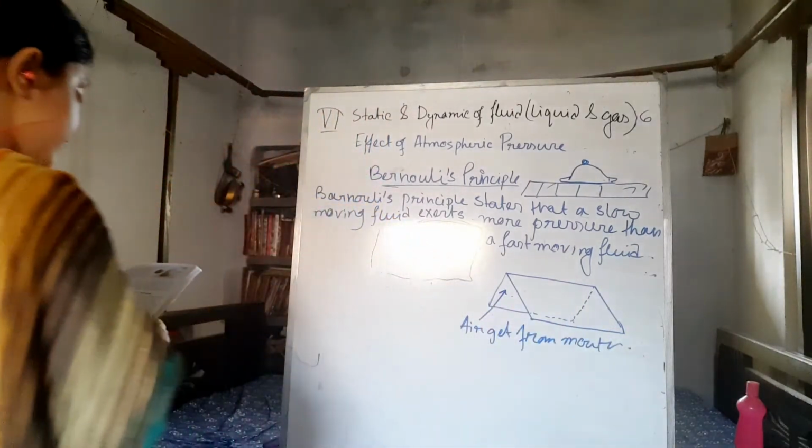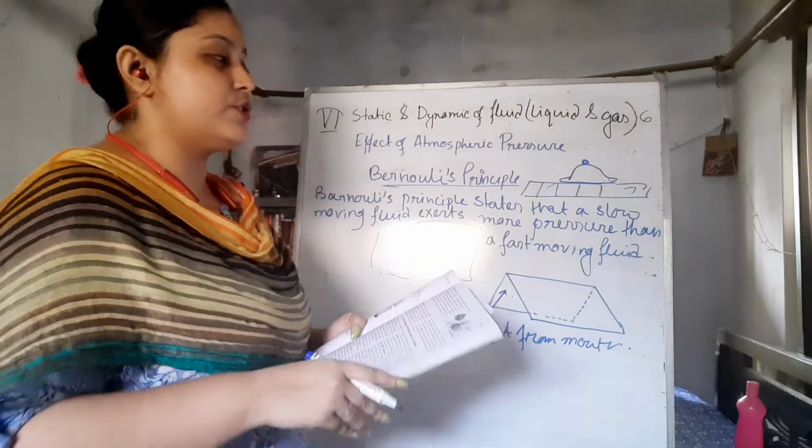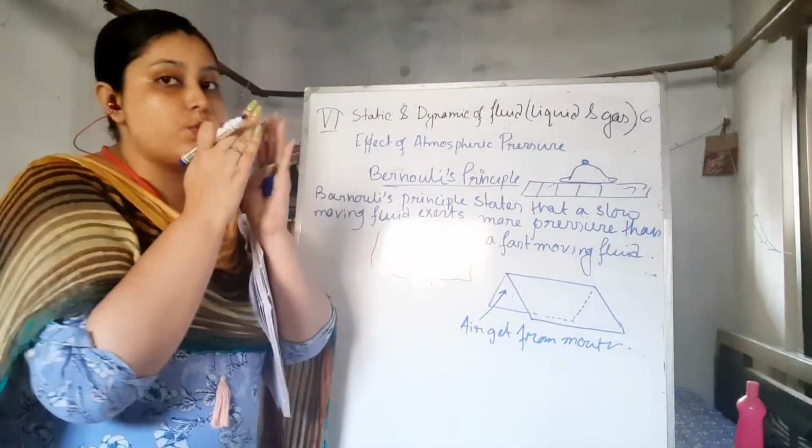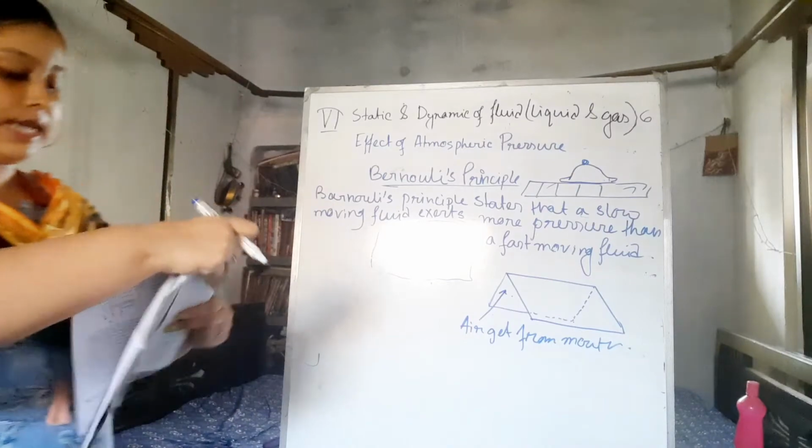First we have to hold it, and blow air between the papers, holding the paper in this way. Then what happens?